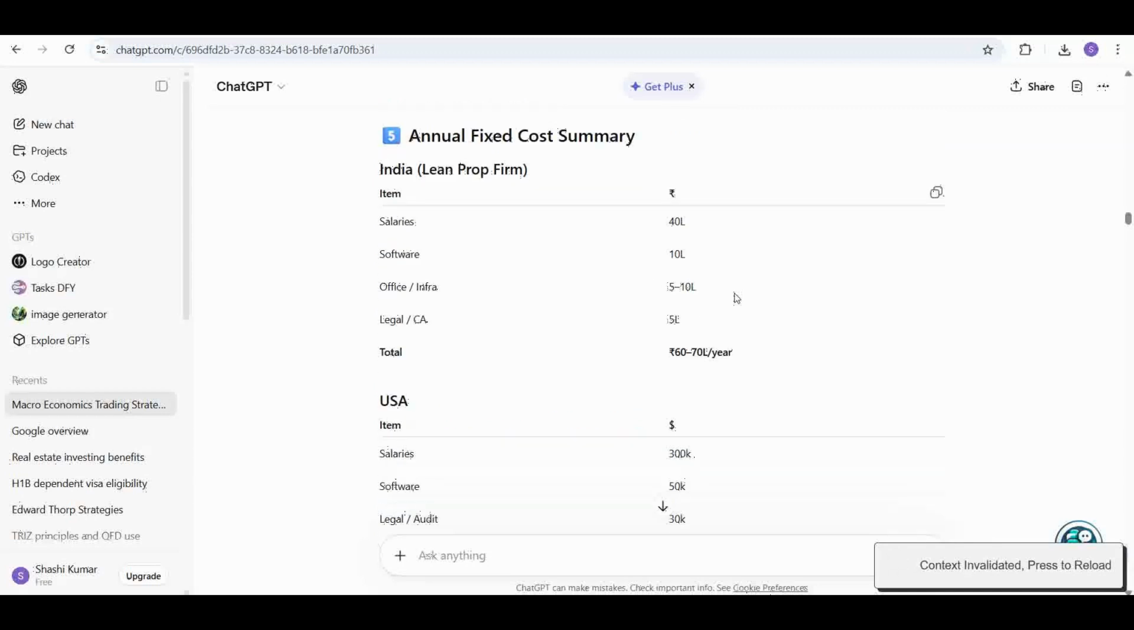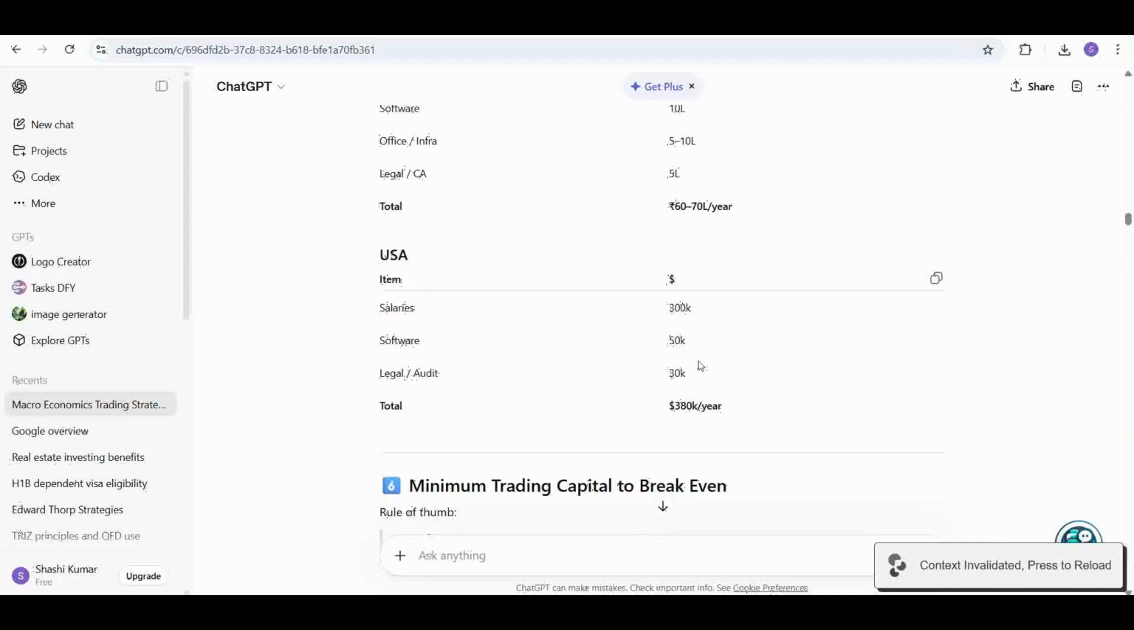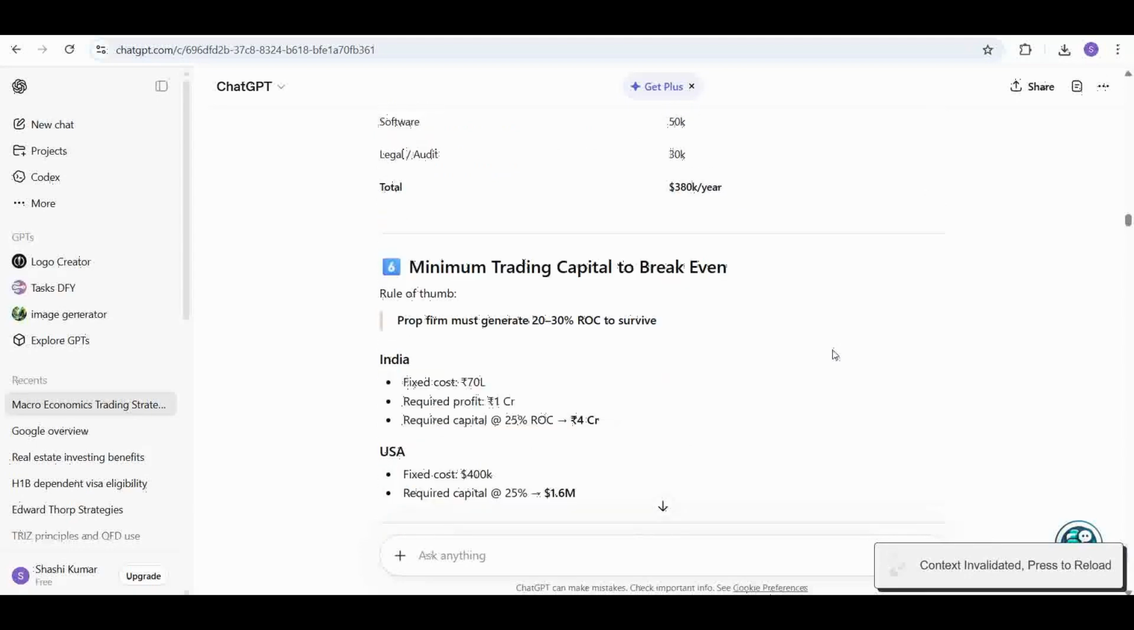Annual fixed cost summary, if you see in India, it's a lean prop firm. Salaries would be around 40 lakhs. Software will be 10 lakhs. Office infra will be 5 to 10 lakhs. Legal is 5 lakhs. So 60 to 70 lakhs per year is annual fixed cost in India. USA it is 300k salaries, 50k software, legal audit is 30k. So 380k per year is in USA.